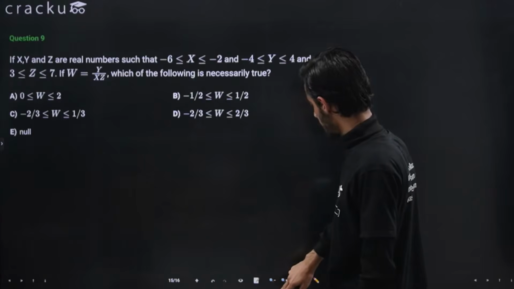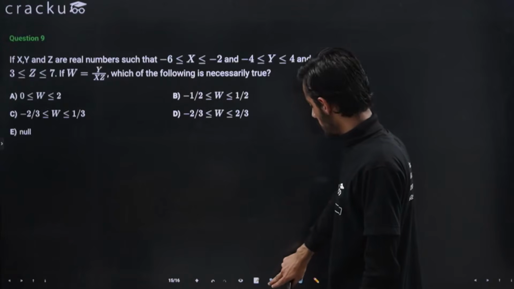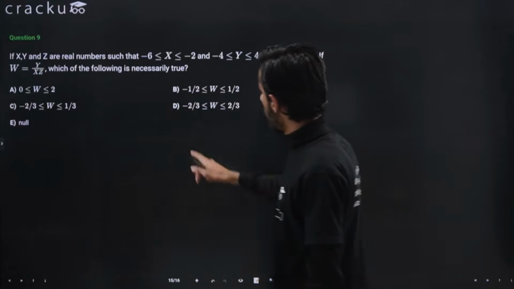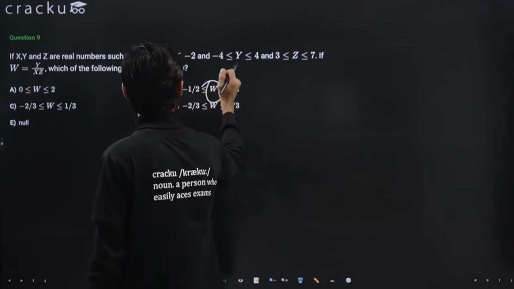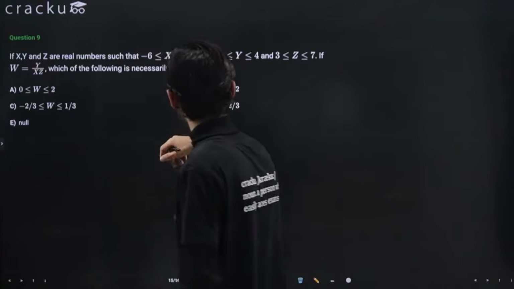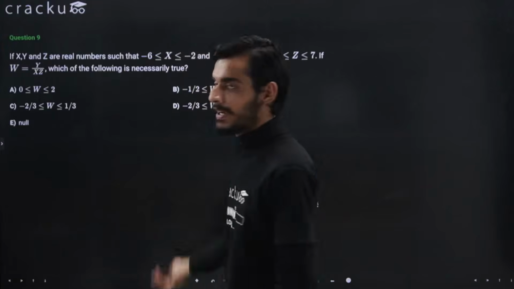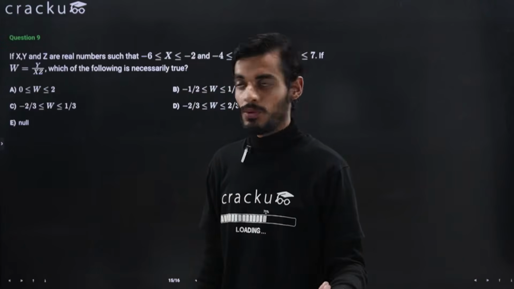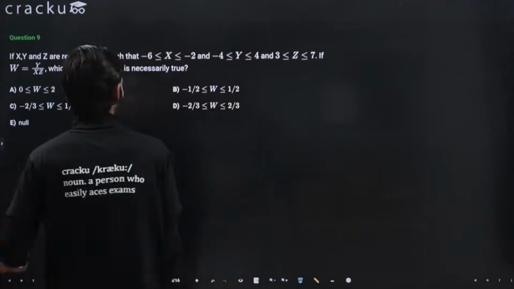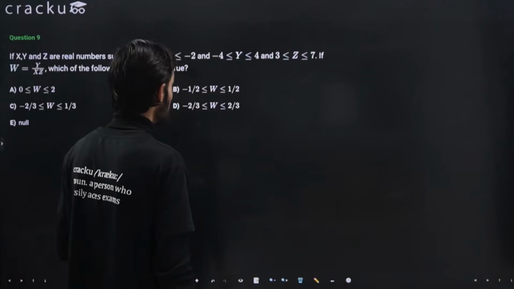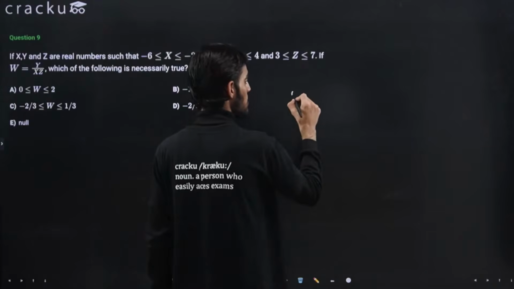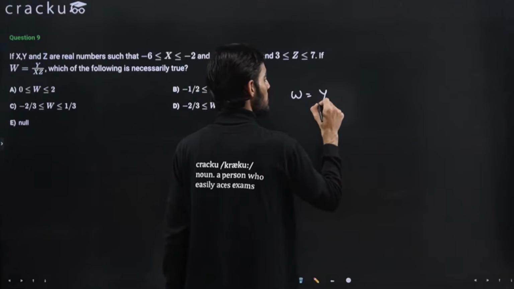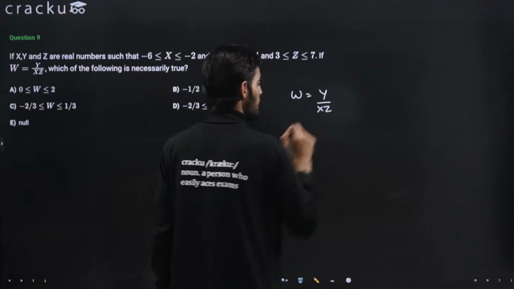Okay, so from the options we can see that we are asked to calculate the range of w, right? We are asked to calculate the range of w. So range means we need to find the maximum as well as minimum value of w. So let's try to find the maximum as well as minimum value of w. So w is y divided by x into z.